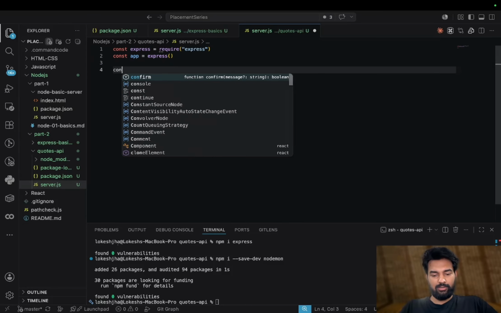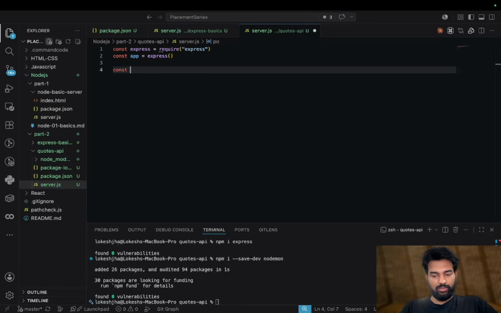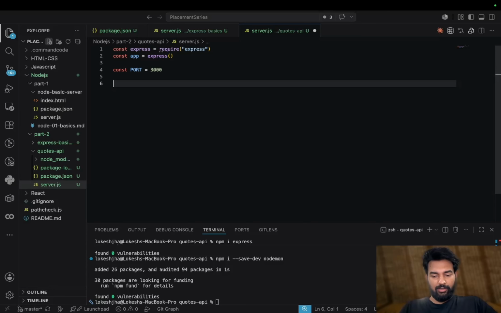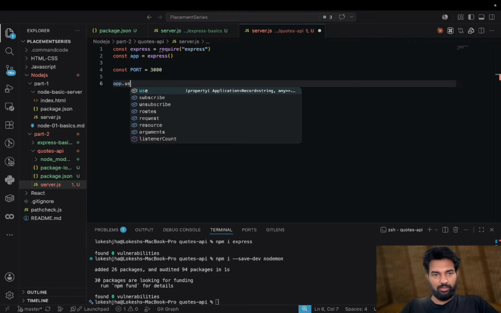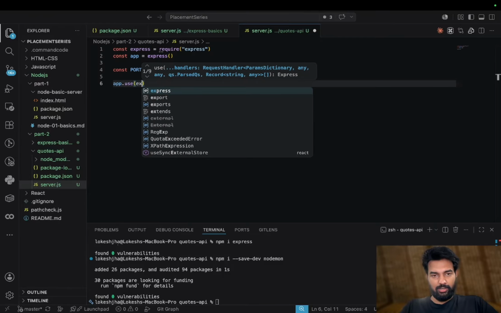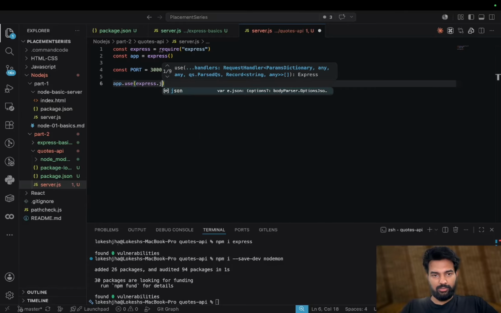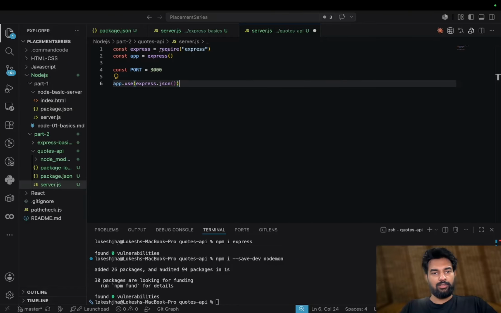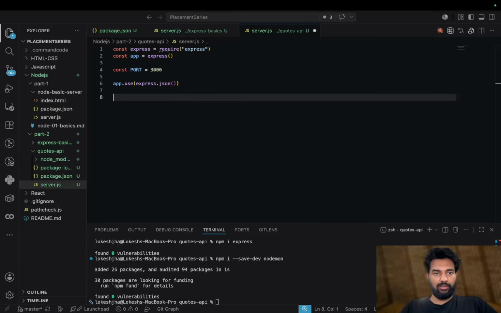So this is done. Now we will define a PORT. Why are we writing it in capitals? Because it is a kind of constant, so we write it in capital. And these things are done. So we need to do app.use express.json. These are the boilerplates that we write.